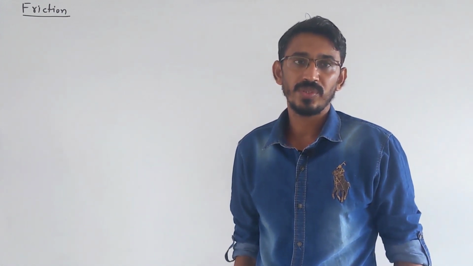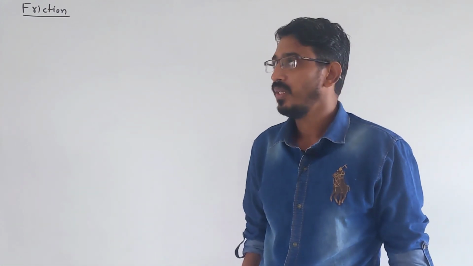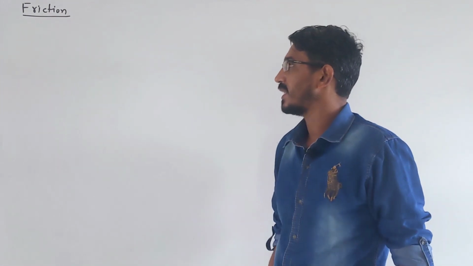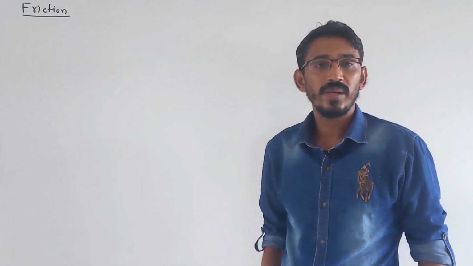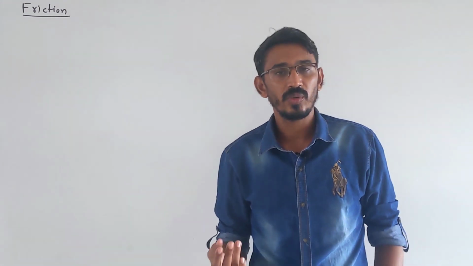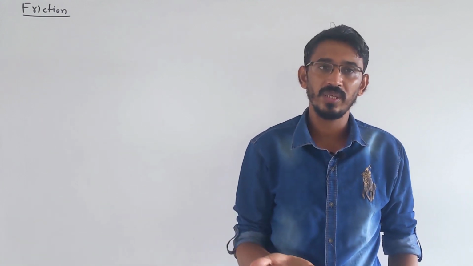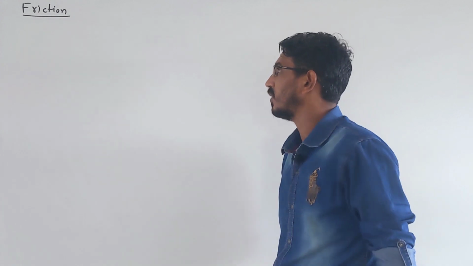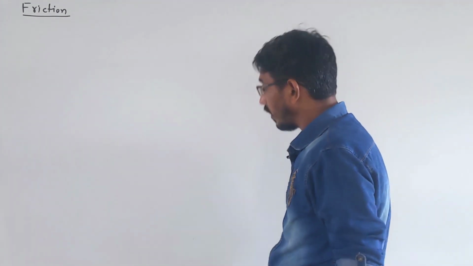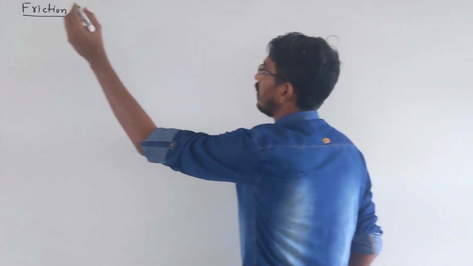From today onward we are starting the last topic of Newton's laws of motion, that's friction force. It's a little big topic, so I have taken it as a separate chapter for you. So far we have already learned the weight, the normal reaction, the spring force, tension force, then equilibrium, Lami's theorem, all these things. So the last force we are learning is called friction force. So how does this friction happen? Let's talk.